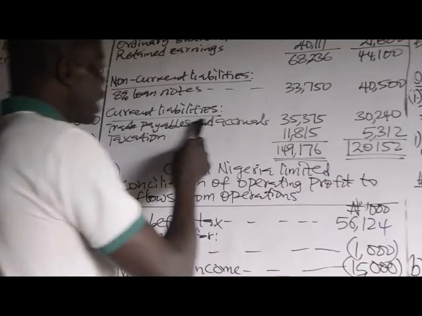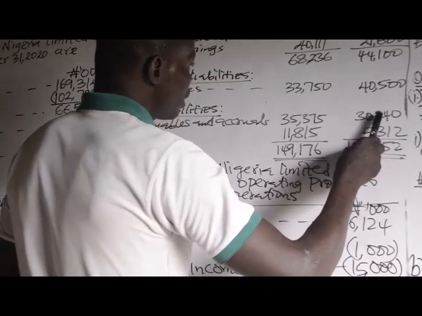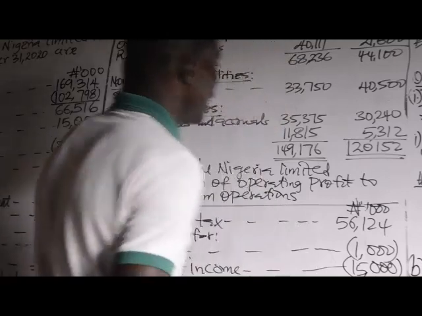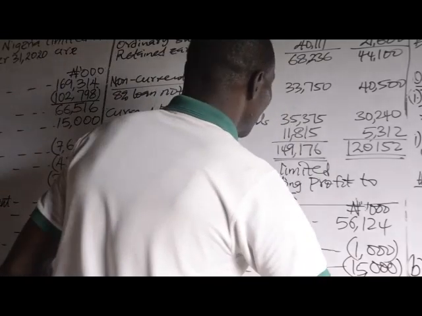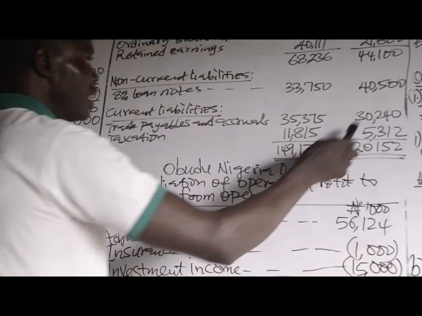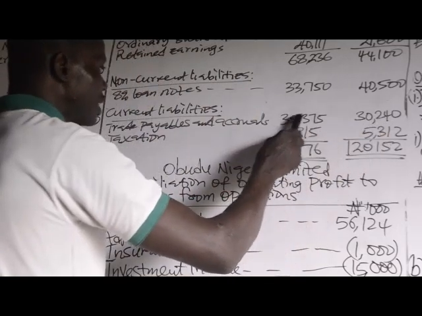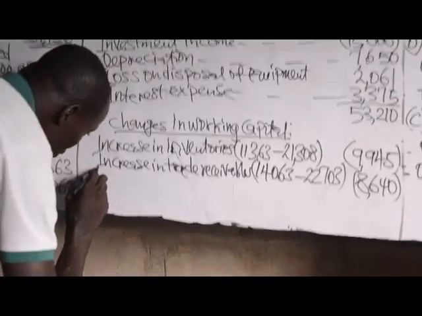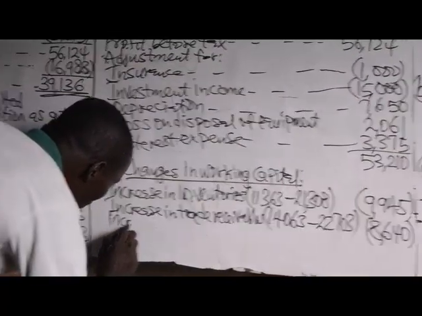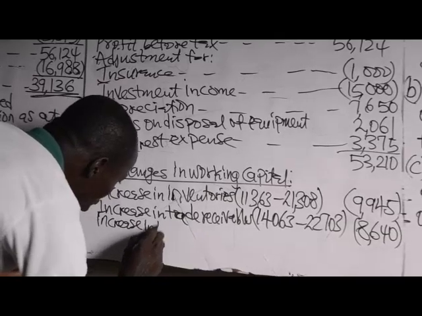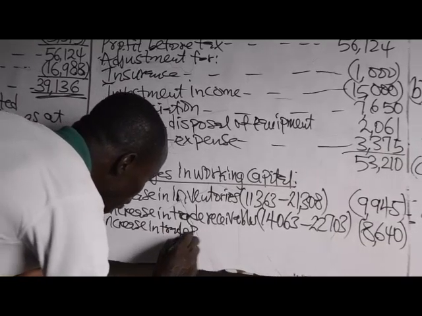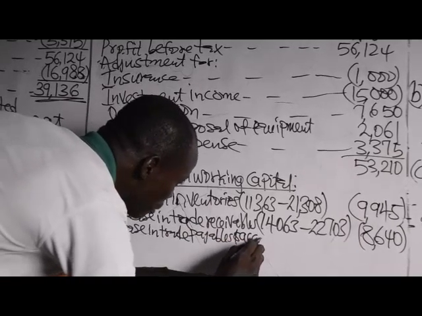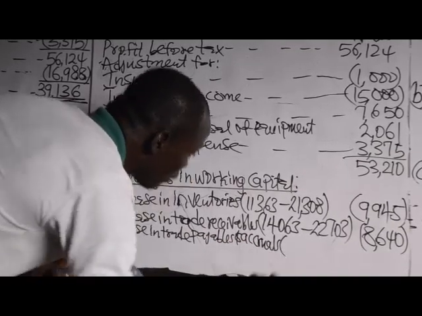We have trade payables and accruals. In 2019 it was 30,240 and 35,375 in 2020. That means it has increased from 30,240 to 35,375. So now increase in trade payables and accruals. Liability is opposite of asset.